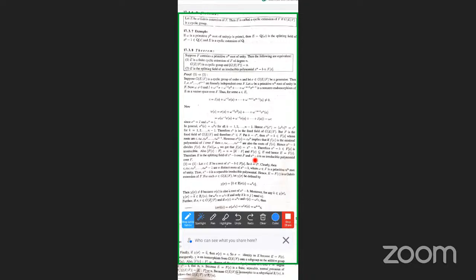So these are the roots, and x power n minus b divides f(x), with the roots c, c omega, up to c omega power n minus 1. And we are defining sigma k of c equal to c omega power k.